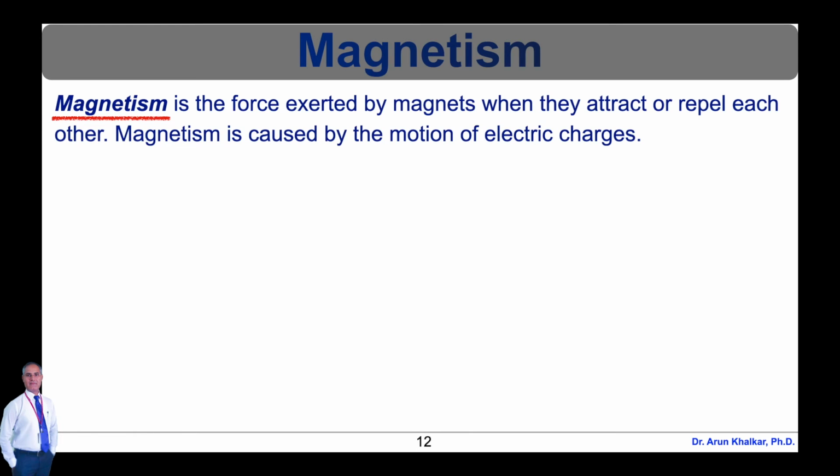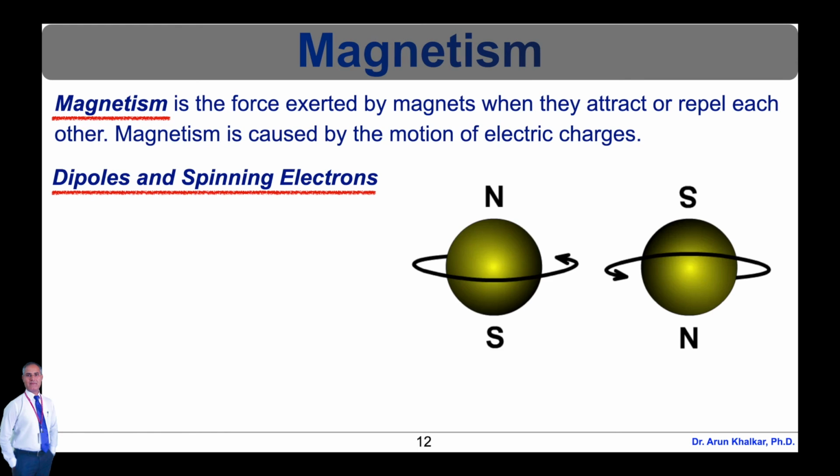In substances such as iron, cobalt, and nickel, most of the electrons spin in the same direction. This makes the atoms in these substances strongly magnetic, but they are not yet magnets. Now let's see what dipoles and spinning electrons are. An electron spinning creates dipoles as seen in the electron model.